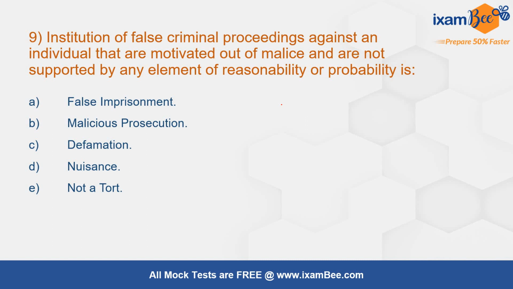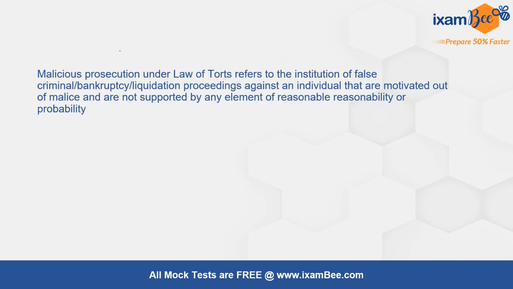Question number 9. Institution of false criminal proceedings against an individual that are motivated out of malice and are not supported by any element of reasonability or probability is. The correct answer is malicious prosecution. Malicious prosecution under the law of torts refers to the institution of false criminal, bankruptcy, or liquidation proceedings against an individual that are motivated out of malice and are not supported by any element of reasonability and probability.